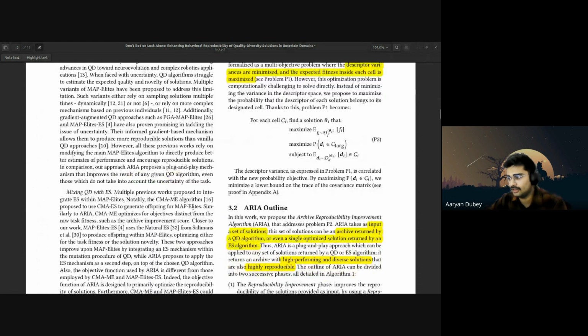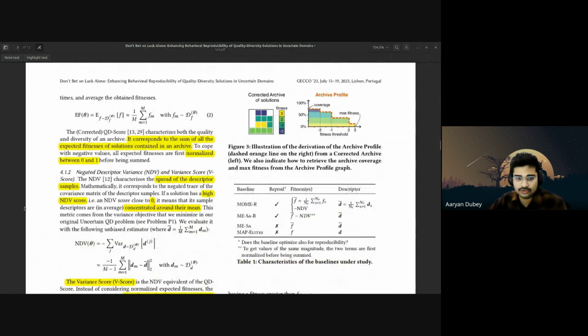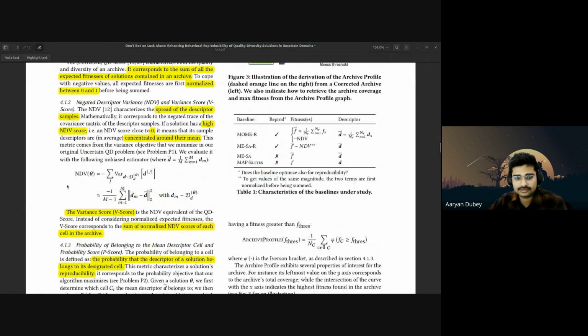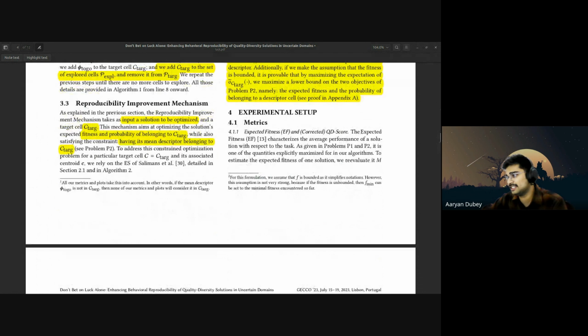Let me explain and see the metrics or things like that, what they correspond to. So if we go here, QD algorithm, metrics. So it uses very different metrics. First is expected fitness and corrected QD score. So expected fitness is a metric that